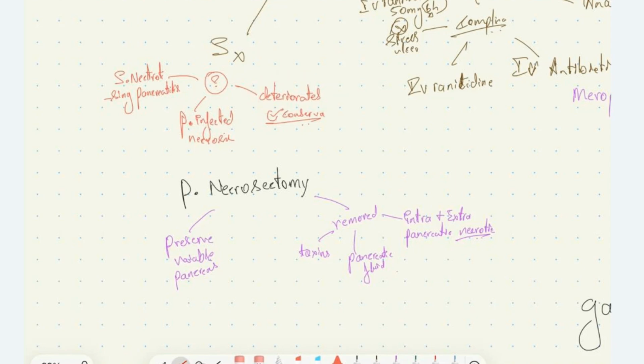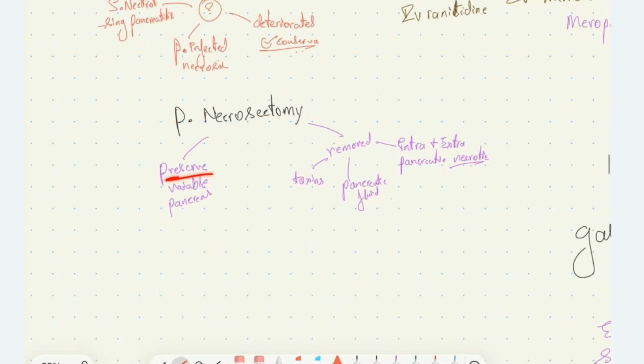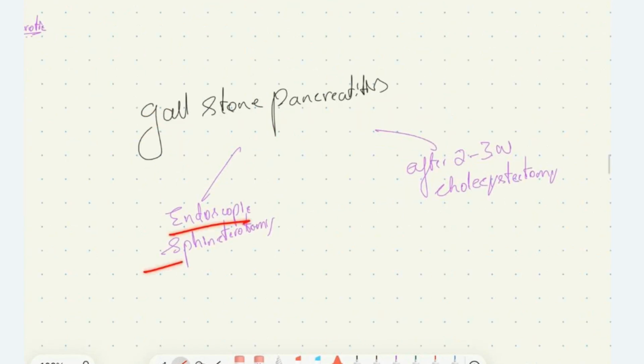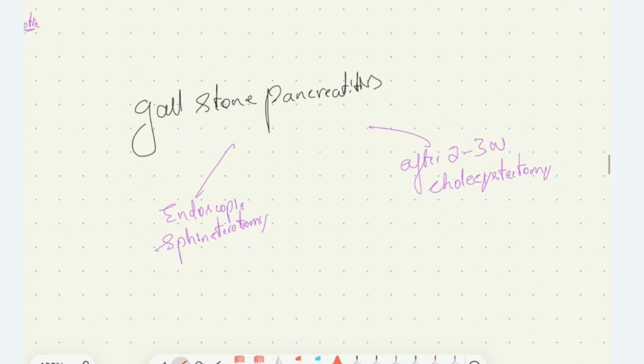That is pancreatic necrosectomy, where we preserve the viable pancreatic parenchyma and the intra and extra parenchymal necrotic material is removed, the pancreatic fluid is removed, and the toxins around it are removed. This is pancreatic necrosectomy. For the patients who have gallstone pancreatitis, we'll perform endoscopic sphincterotomy initially. Then after 2 to 3 weeks, we can perform cholecystectomy.